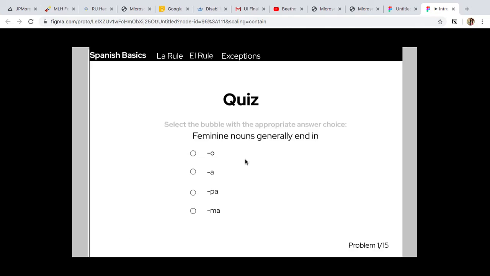I'm going to go to the quiz. And so my first question goes to here. Feminine nouns generally end in... oh, crap, I forgot. Oh yeah, a. And that's kind of basic. Then you continue, and it's like, okay, feminine nouns generally end in, this is a little harder. I know e is for masculine, so it's not that. And I think -aje is as well, so I'm going to go with -ura.